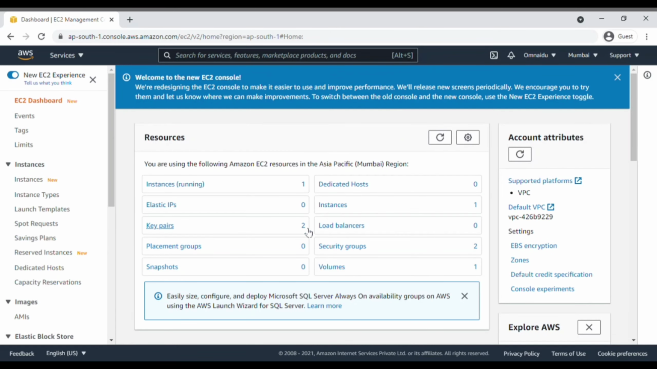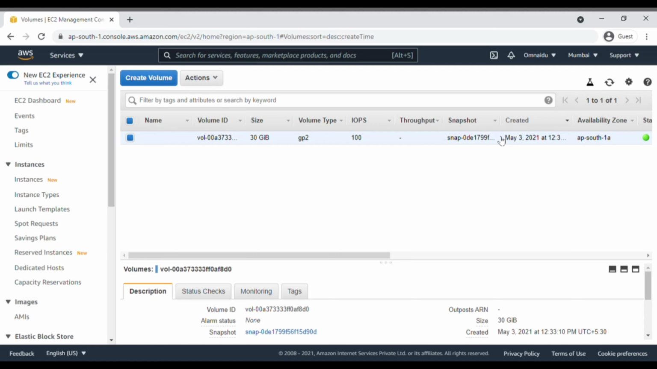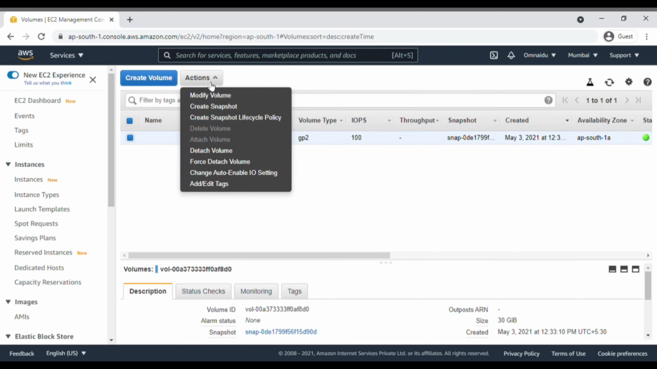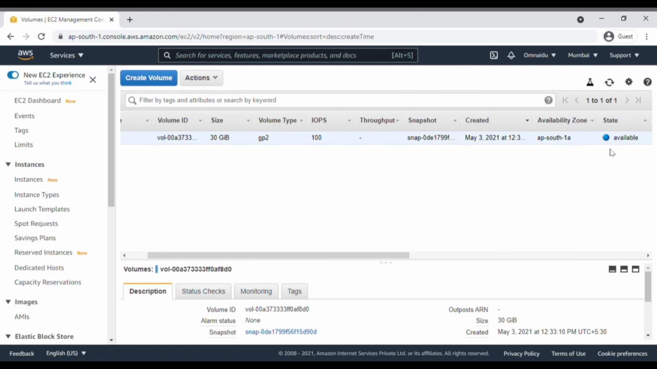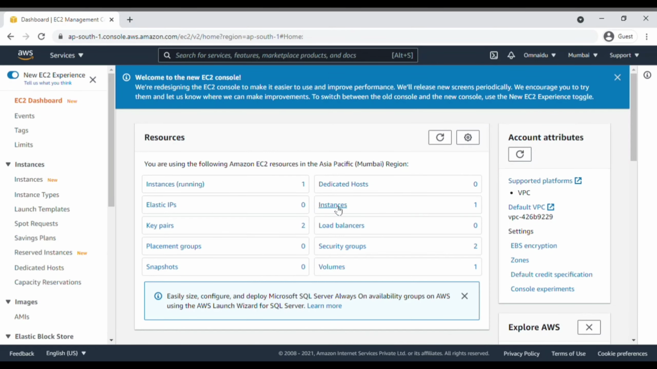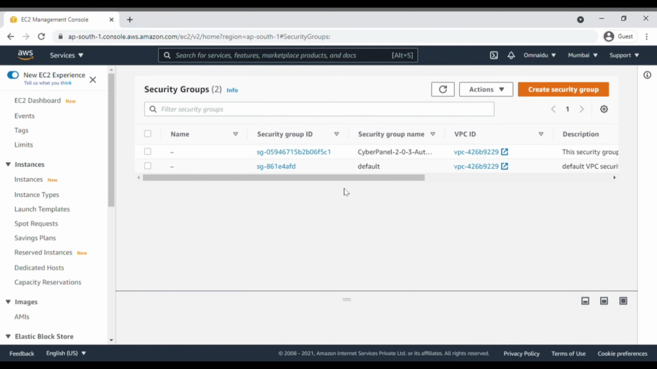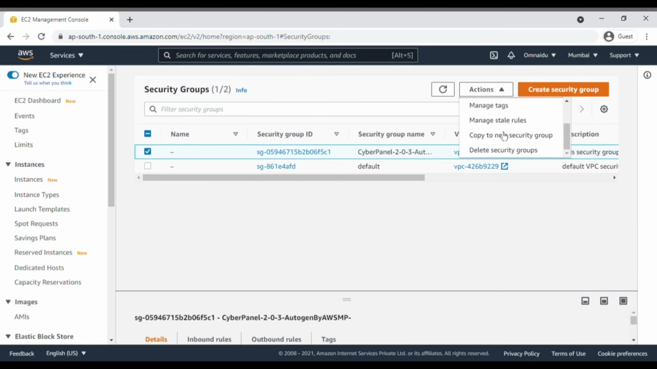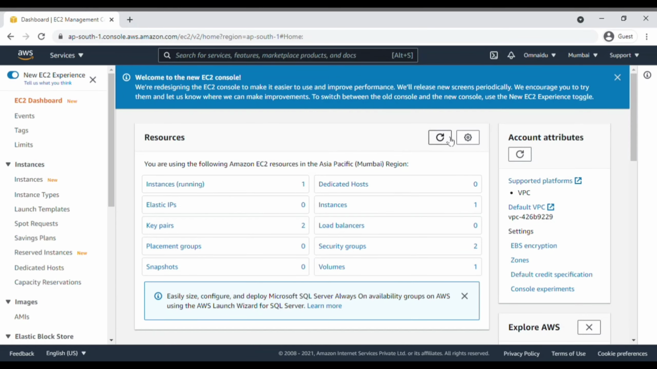Now go again to the EC2 dashboard. Click on volumes. Make sure you wait for 1 to 2 minutes because your server is getting deleted. Click on action, then click on delete. Now go to the EC2 dashboard. Just go to the security groups and then select the security group that you have created and then just scroll down, click on delete security group. We have now successfully deleted our free hosting server.